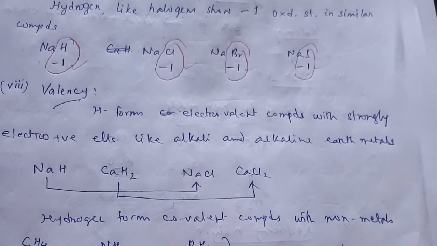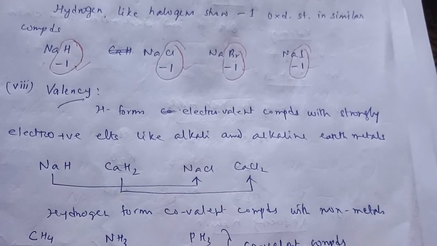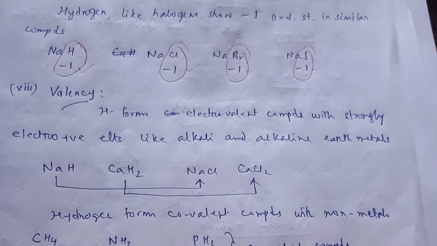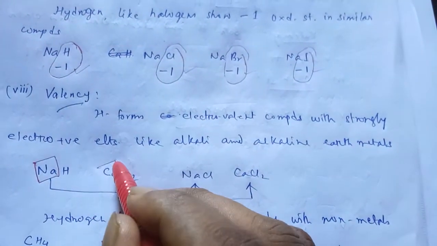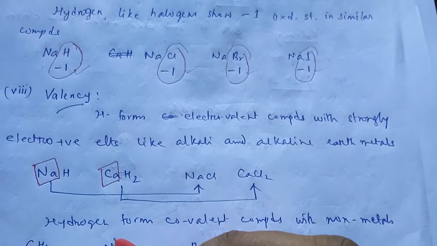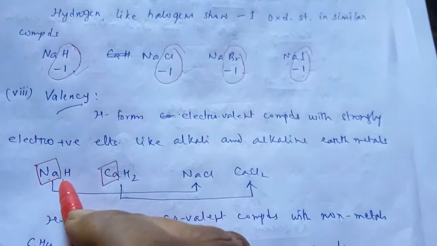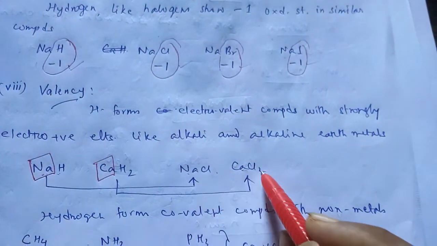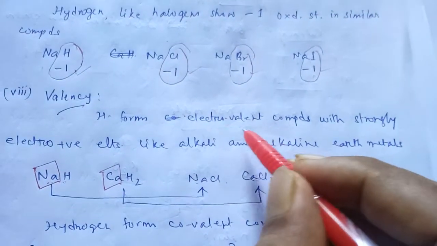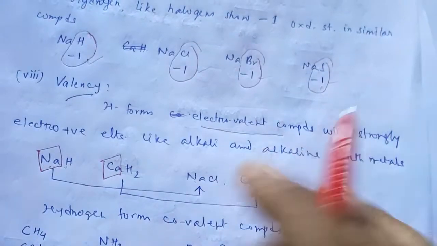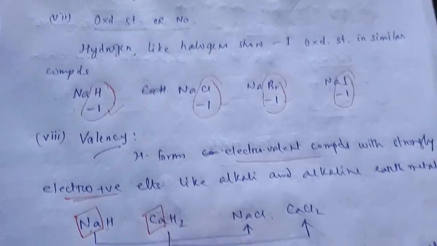Now in valency, hydrogen forms electrovalent compound with strongly electropositive elements. For example, sodium is a strongly electropositive element, calcium is a strongly electropositive element. So hydrogen forms electrovalent compound with strongly electropositive elements, just like sodium with hydrogen, sodium with chlorine, calcium with chlorine. So hydrogen can form electrovalent compound with strongly electropositive elements such as sodium, calcium, etc.